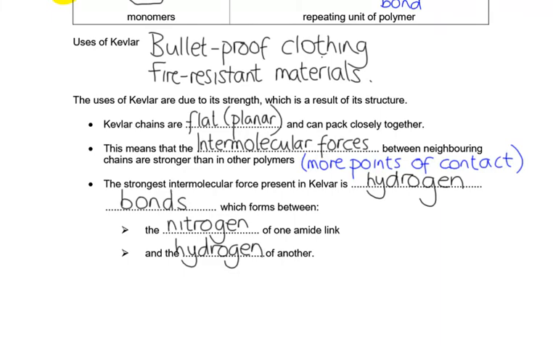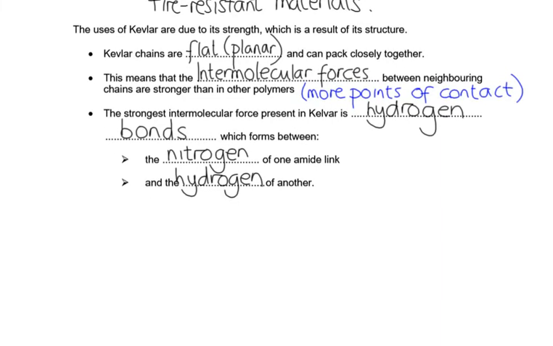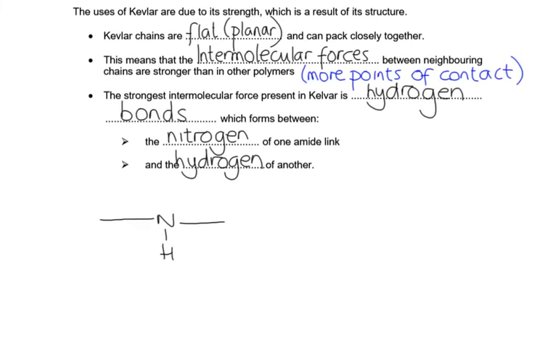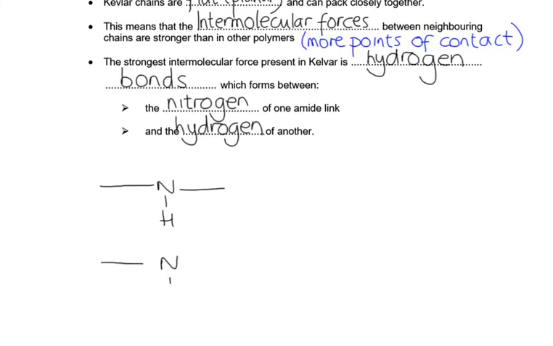So you could imagine drawing your whole polymer structure, you've got an N and an H, and then you could imagine having another one, an N and an H. Remember that a hydrogen bond has to form between a delta plus hydrogen, which, to be delta plus, has to be connected to a more electronegative element, in this case nitrogen, and it forms between the delta plus hydrogen and the lone pair on an N, O or F.